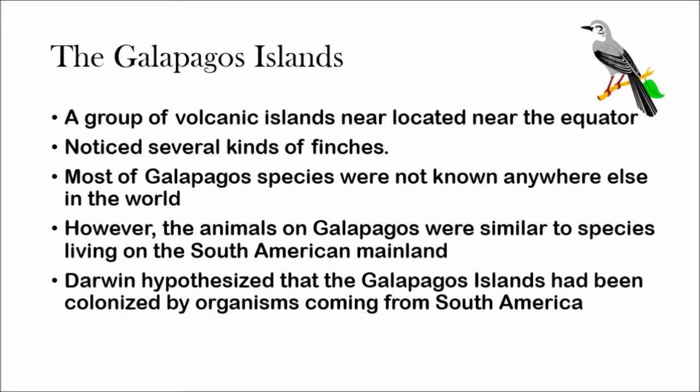And most of these Galapagos species were not known anywhere else in the world. So all the animals he saw on the Galapagos Islands were not seen anywhere else in the world. So it was really fascinating to Darwin. However, the animals on the Galapagos Islands were similar to the species that lived on the South American mainland. So these species that Darwin found on the Galapagos Islands had similarities to the species which were just a few hundred miles away near the coast. So Darwin hypothesized that the Galapagos Islands had been colonized by organisms coming from South America.